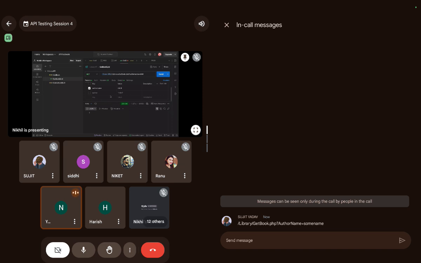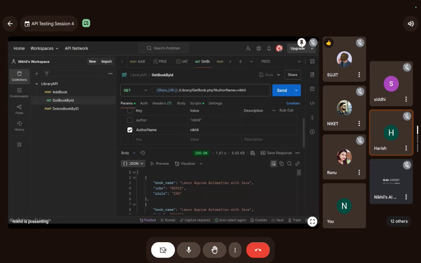Okay, that's pretty much cool. Let me also check the uppercase and lowercase. Okay, it worked. Now we were on the array topic, right? See guys, this array element has multiple JSONs inside it.